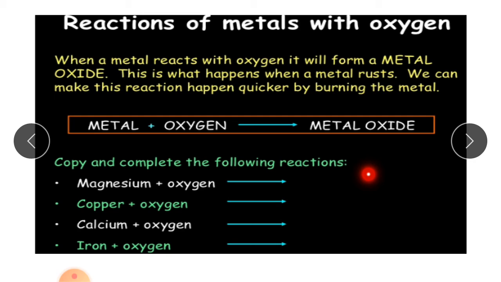Now how will you solve this equation? For example, you have magnesium, what metal do you have? Magnesium, and you have oxygen. So you will get magnesium oxide. If you have the metal copper and oxygen, so what will you do? You have to solve it yourself now.